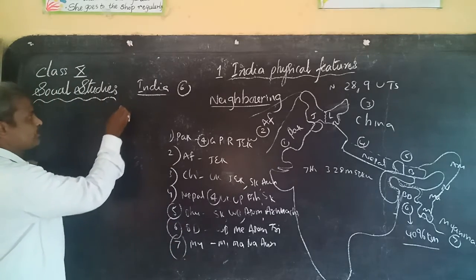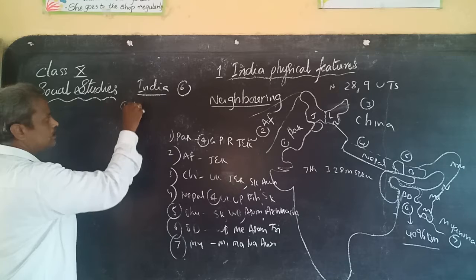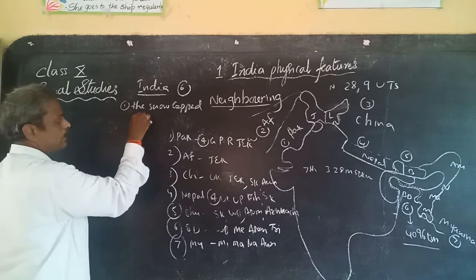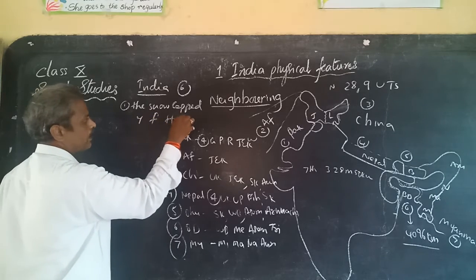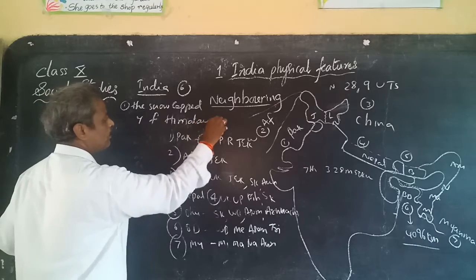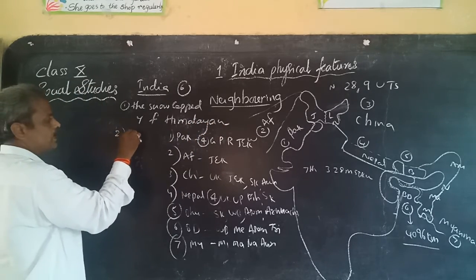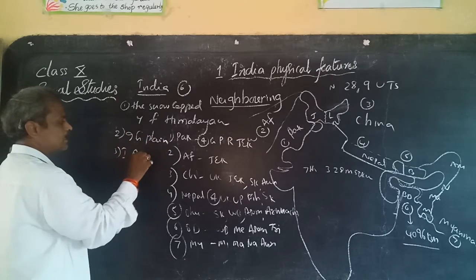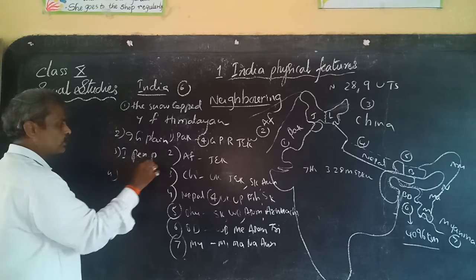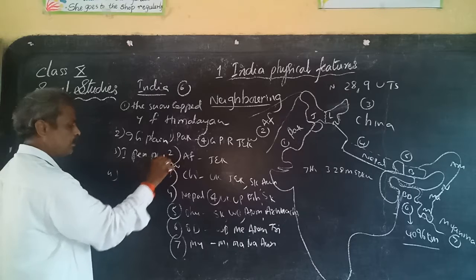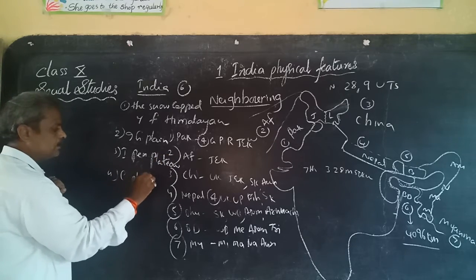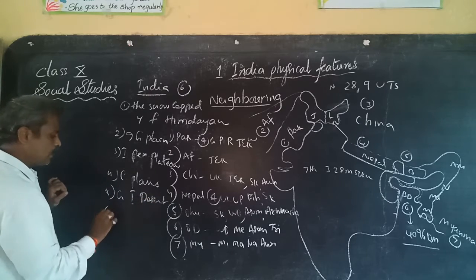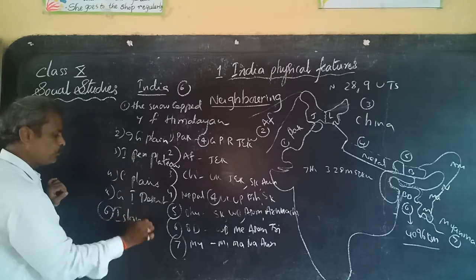The 6 physical divisions of our India are: on the north, the snow-capped young folded Himalayan mountains, whereas the second, the Indo-Gangetic Plain, and the third, Indian Peninsular Plateau, and the fourth, coastal plains, and the fifth, Great Indian Desert, and last one, island groups.